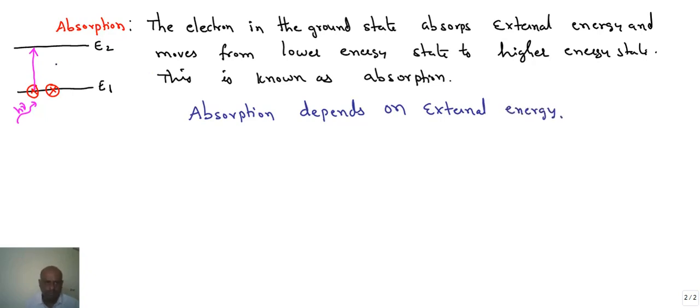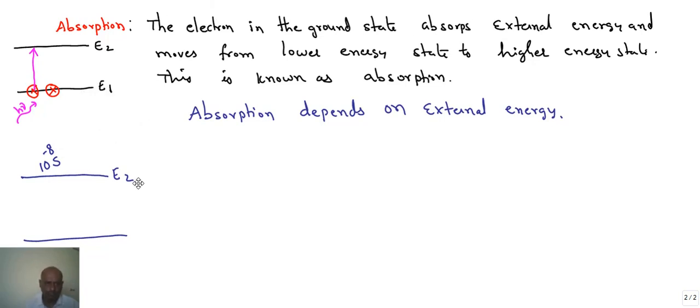But you know, the higher energy state is quite unstable. The electron's lifetime in the higher state is 10 power minus 8 seconds. That means the electron cannot stay more than 10 power minus 8 seconds in this state. So what should it do?